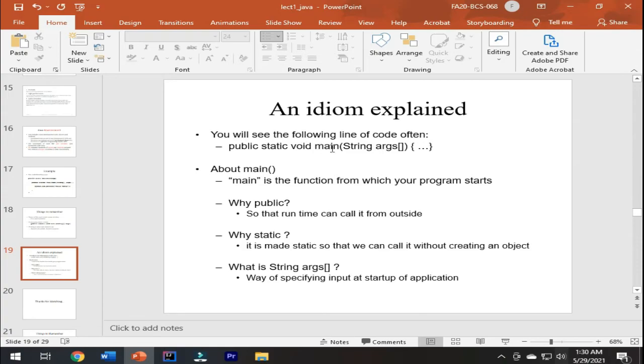And what is main? Main is the function in which your program starts. Why public? So that the runtime can call it from outside. Why static? It is made static so that we can call it without creating an object. What is String[] args? It is a way of specifying input at startup of the application. We will discuss these things in detail in the next videos in this course.